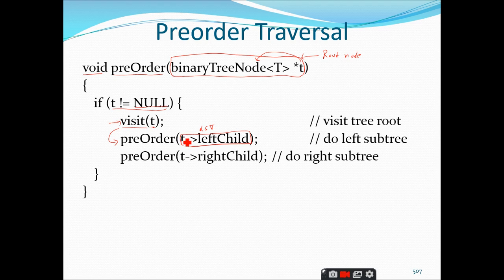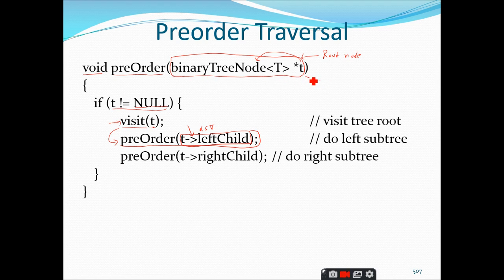From the pointer to the root node, I make use of this arrow operator, which is a member access operator, and I access the left-hand side pointer, which is the pointer to the left child and stores the address of the left child. That's it. So the root's left child is processed. Once the pre-order of the left child is processed, then it will again invoke pre-order of binary tree of T.